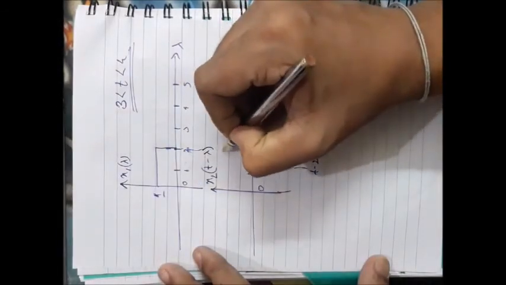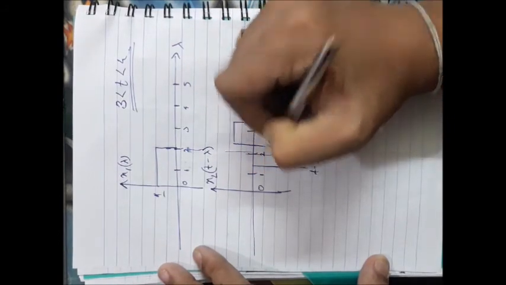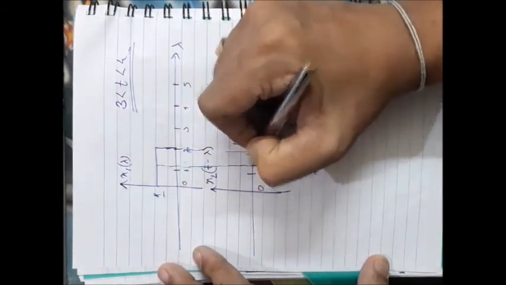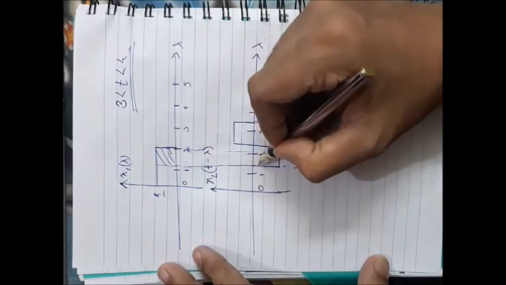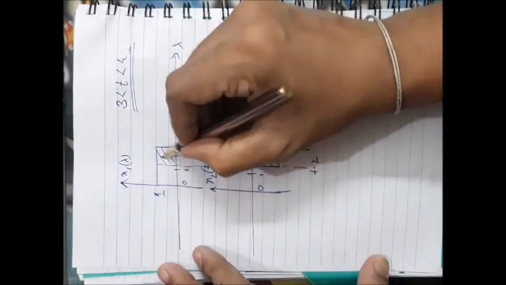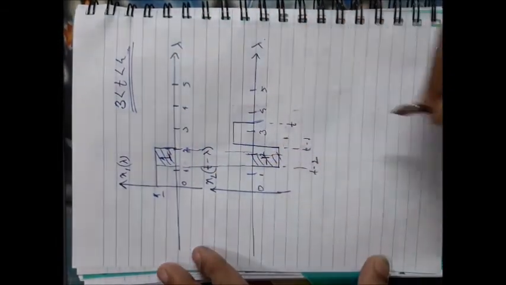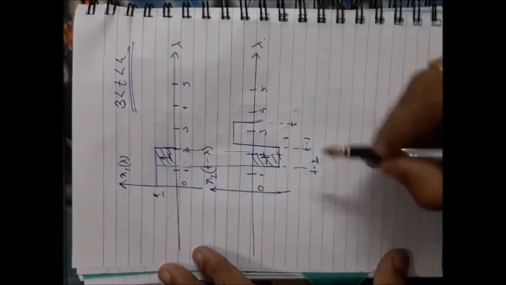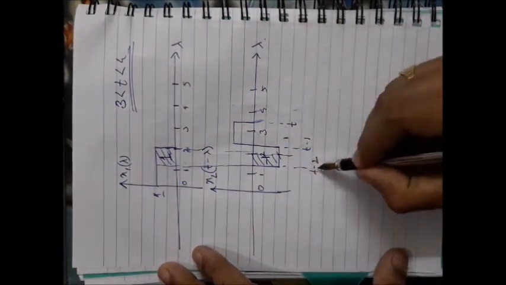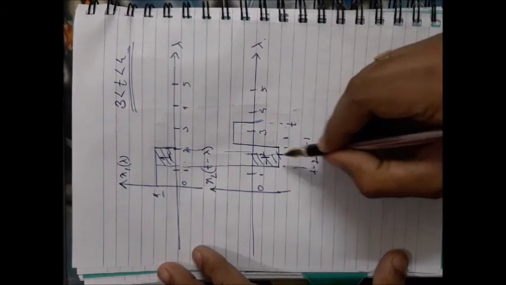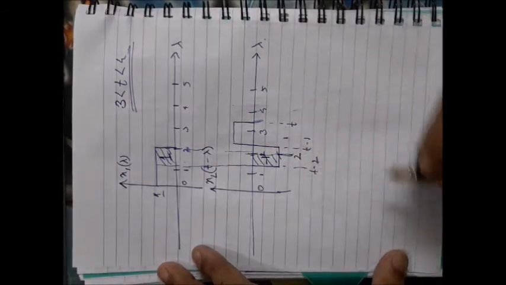Now look here, overlap exists only within this region. Within this region the first signal has the value of 1, the second signal has the value of minus 1. So overlap will start from t minus 2 and end at 2.